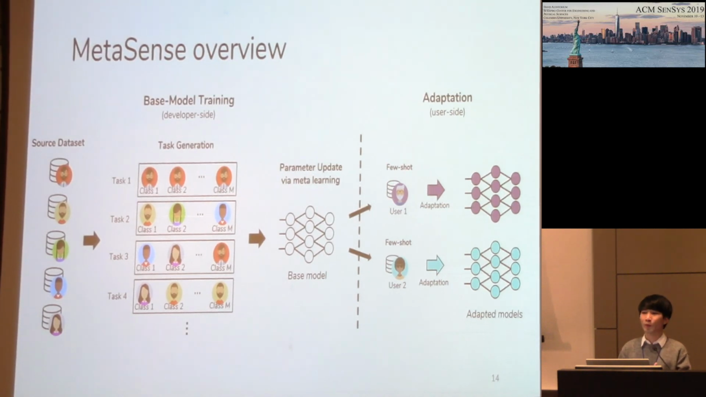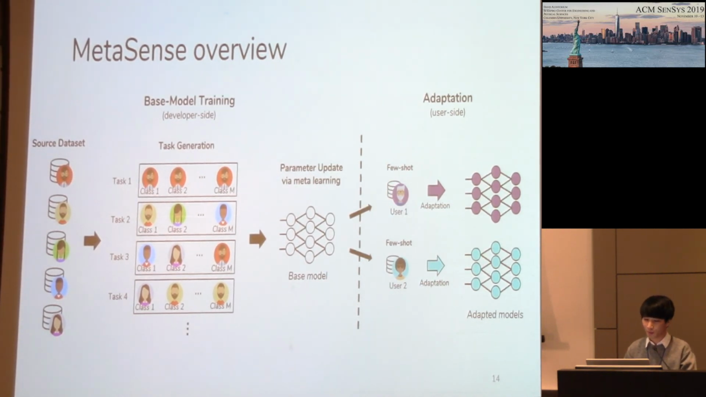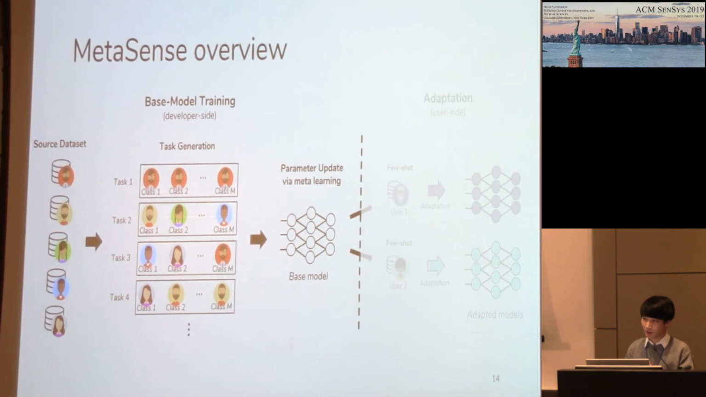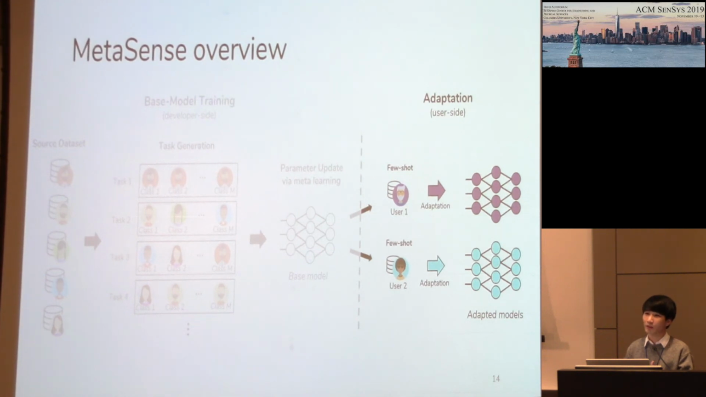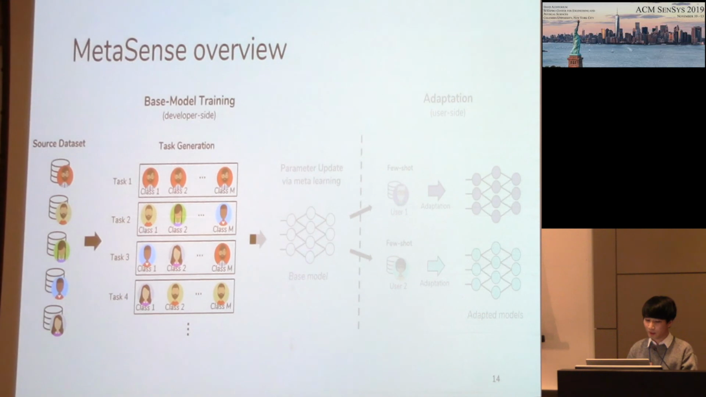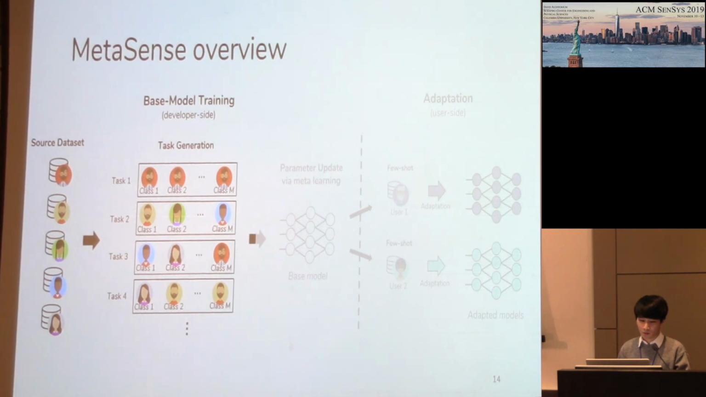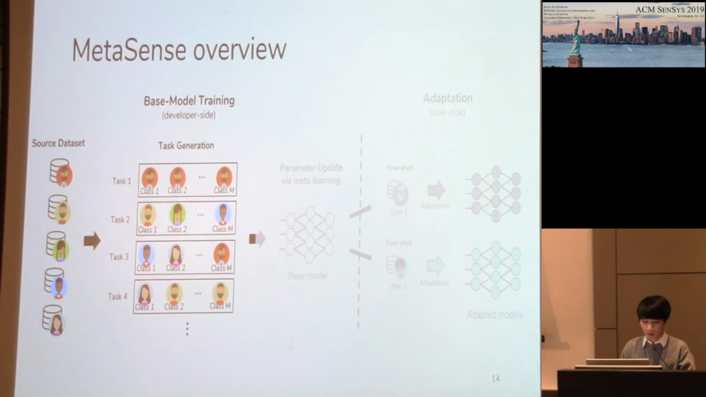And this is the overview of MetaSense. MetaSense is composed of two parts: base model training, and after the training of the base model, adaptation in the deployment stage. So in the base model training, we assume that the developer has collected several data sets from multiple conditions, which is common in mobile sensing, and we call it source data set.